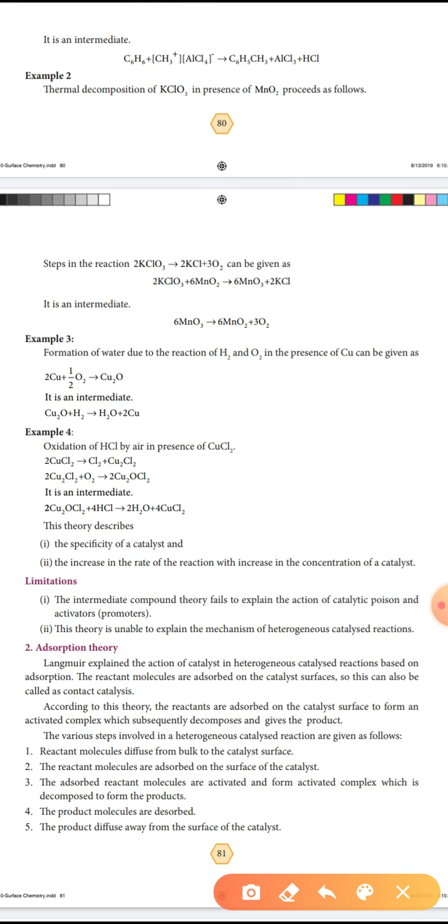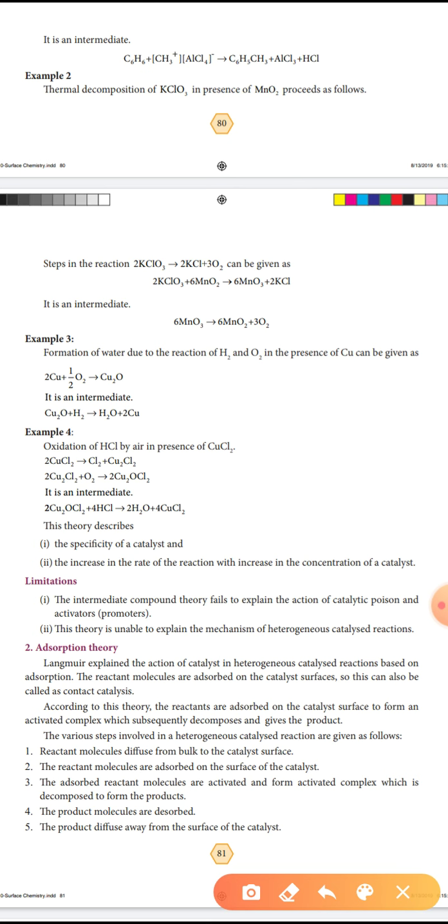The various steps involved in a heterogeneous catalytic reaction are as follows. First, the reactant molecules diffuse from the bulk to the catalyst surface and are adsorbed on the catalyst surface.